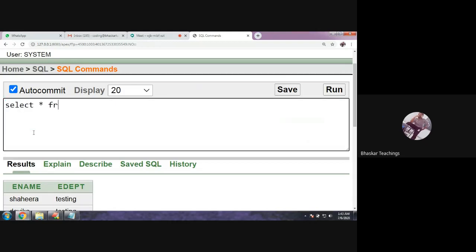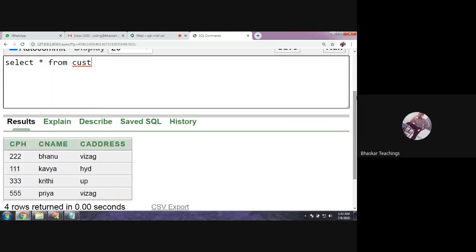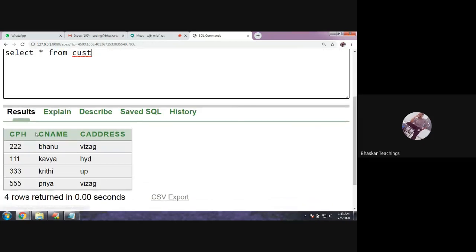Select star from CUST. I have a customer table, where I have some customer details. This is my customer table. I have customer phone number as primary key, customer name and address. Okay, so I have four customers: triple one, triple two, triple three, triple five.